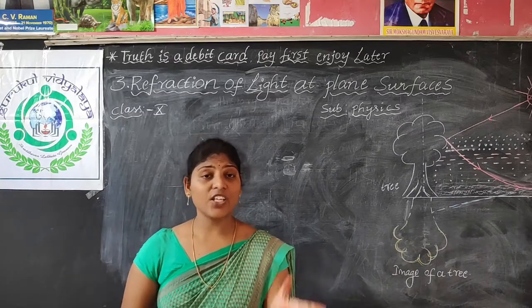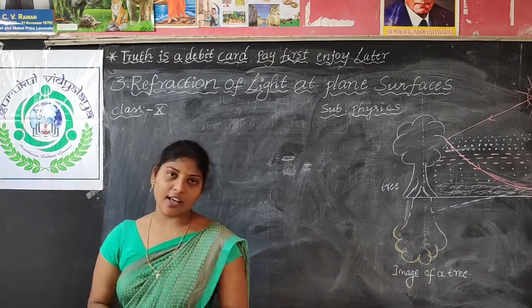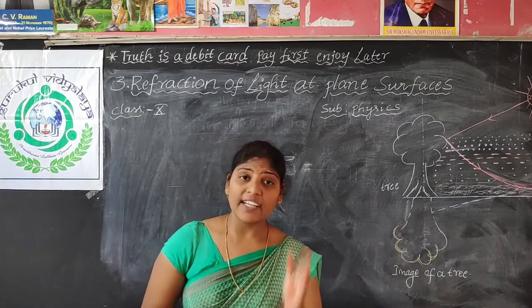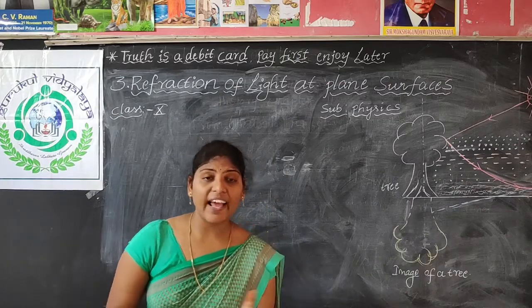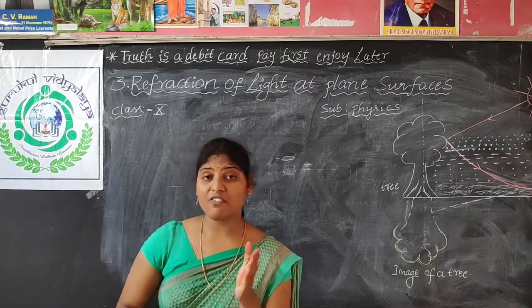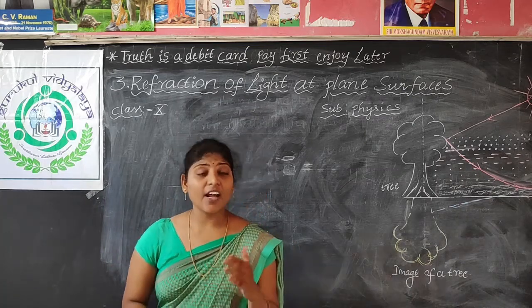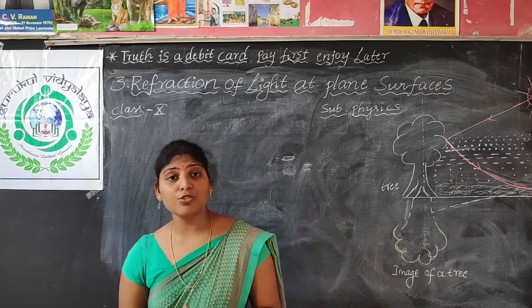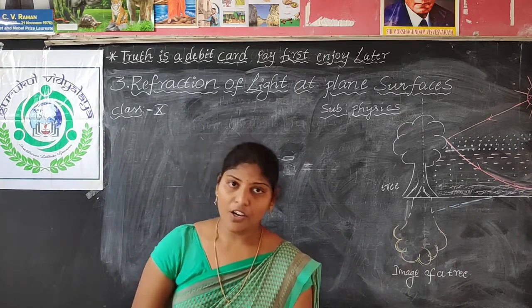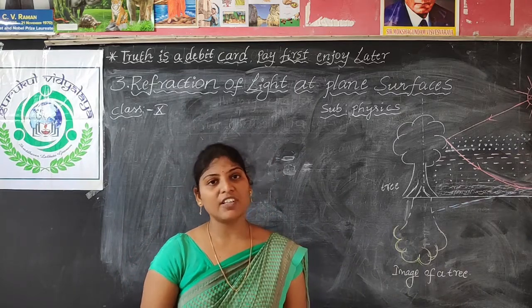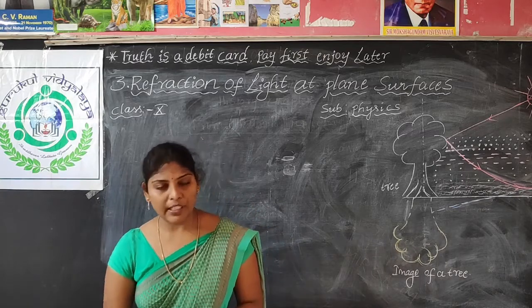How does the light ray travel from rarer to denser? If it travels from denser to rarer, how will the light ray travel? It travels away from the normal. If the light ray travels from rarer to denser, it moves towards the normal, due to the refractive index of the denser medium.